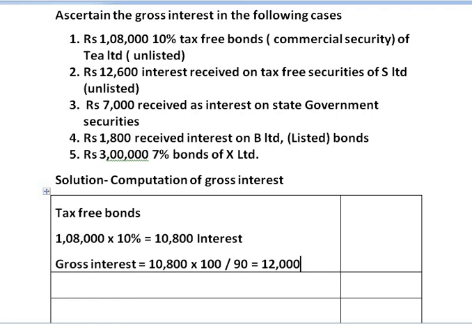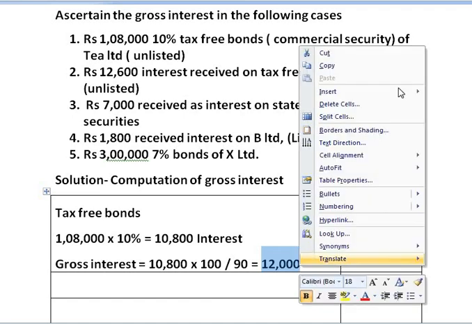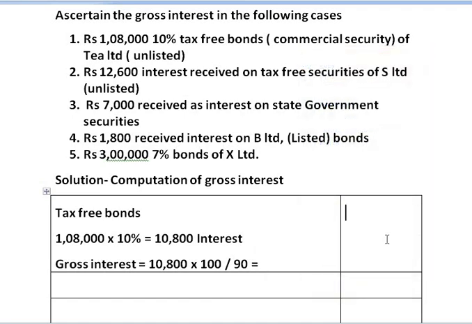I repeat once again, whenever you are given the amount invested in securities, you need to directly calculate the gross interest by multiplying by the rate of interest. But in case of commercial securities, grossing up is compulsory. Therefore, first you need to find out the net interest. After finding it out, you have to find the gross interest compulsorily. Thus, we get the answer at rupees 12,000.